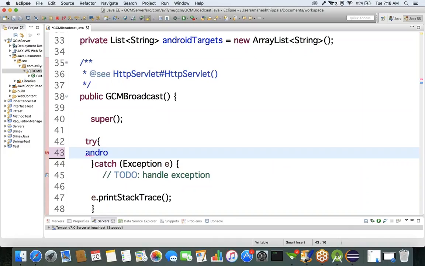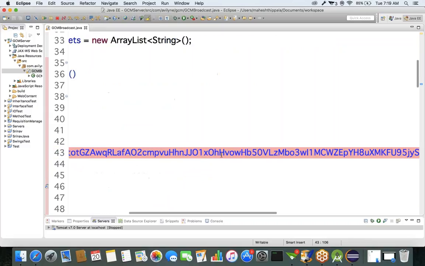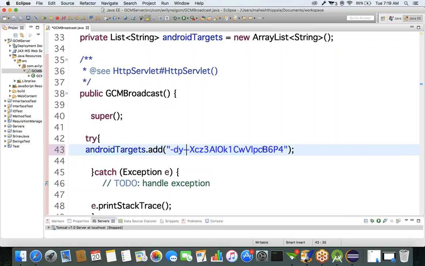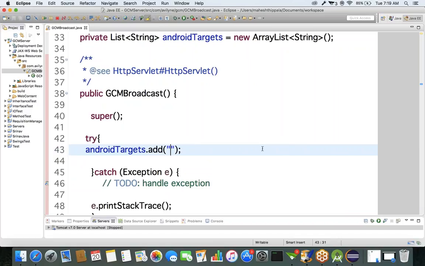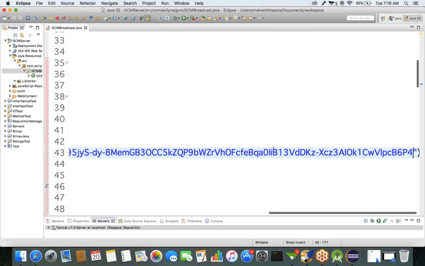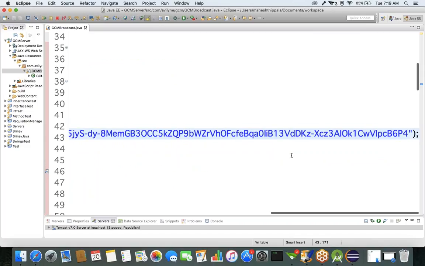Android target start. Remove the existing registration ID. We already got our own registration ID, so that registration ID we have to configure here. This is the registration ID we got from the GCM server. Now we have configured our own registration ID.